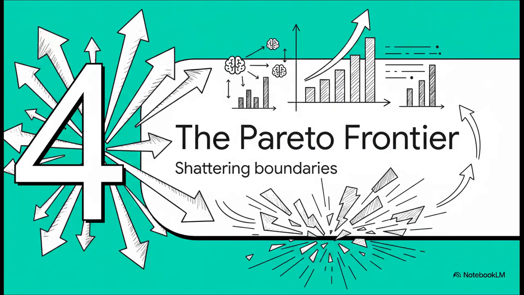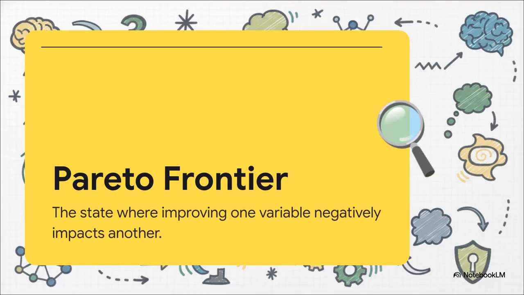All right, Section 4, pushing the Pareto frontier. Okay, so the methodology is scalable, which is great, but does it actually work? To understand the results, we need to talk about the Pareto frontier. In AI engineering, this represents the absolute limit where you can no longer improve one variable without making another one worse. Historically, making a model safer meant making it incredibly frustrating to use, trading off helpfulness for safety. It was always a strict trade-off.